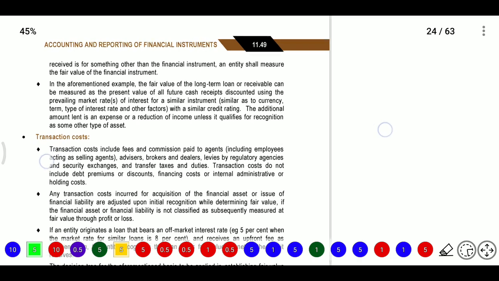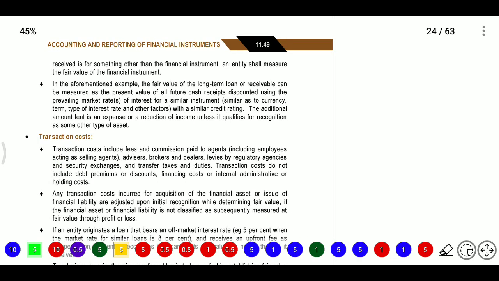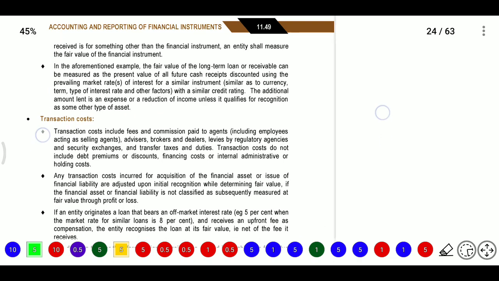In the aforesaid example, the fair value of long term loans or receivables can be measured at the present value of all future cash flows discounted using the prevailing market rate. So for example, a holding company gives a loan to a subsidiary, not carrying any interest, but similar companies have a similar interest rate. Then all future cash flows will be discounted at that rate. And transaction cost.